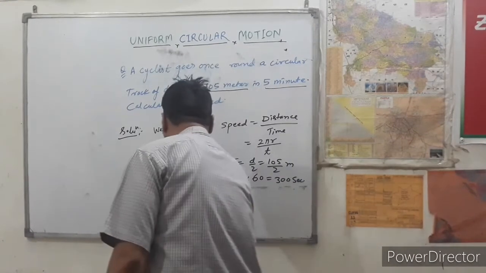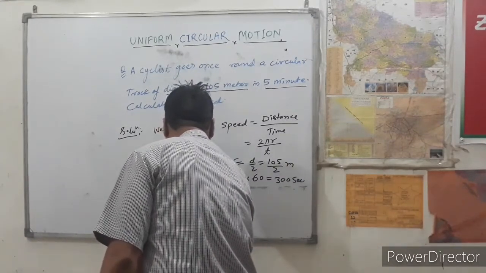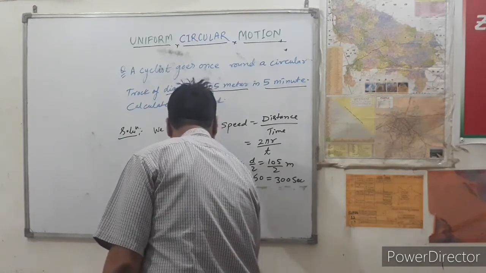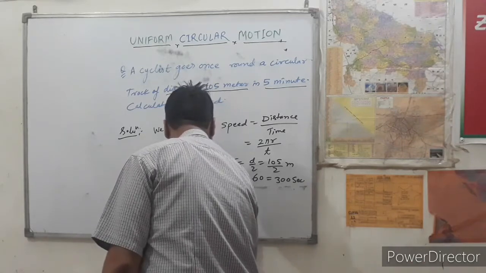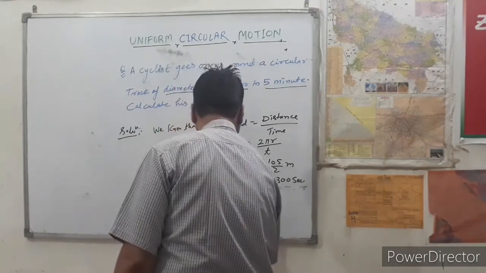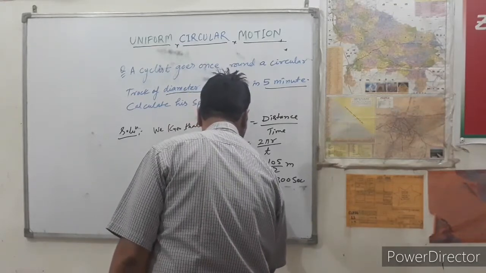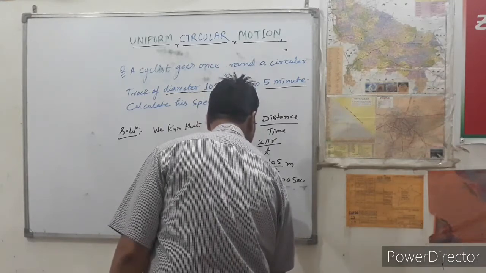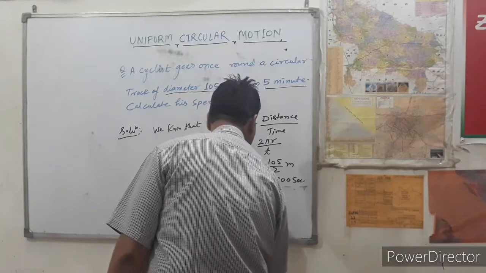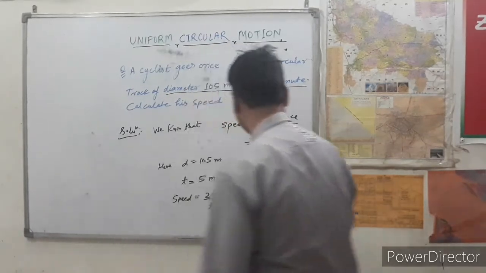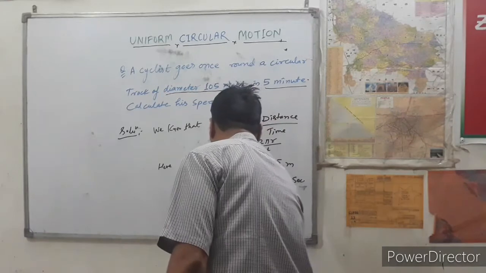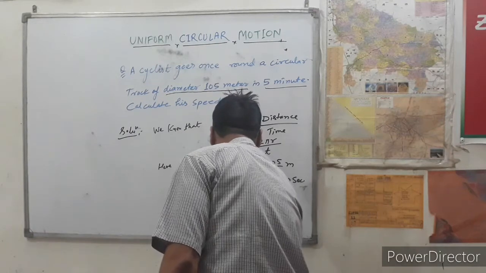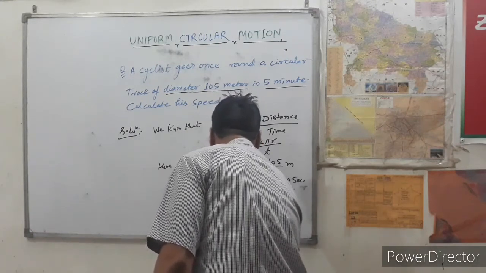So the speed equals 2 pi r upon t. Putting pi equal to 22 upon 7, r equal to 105 by 2, and t equal to 300, the 2 and 2 cancel out each other, and finally it is 22 multiplied by 105 upon 7 into 300.